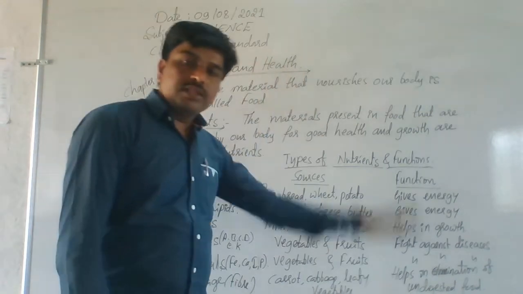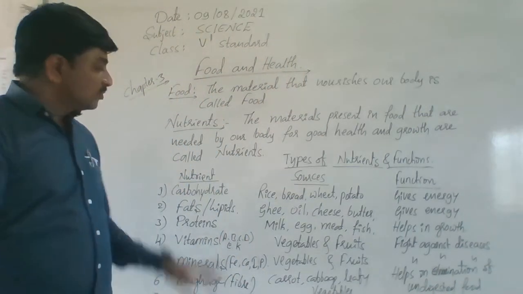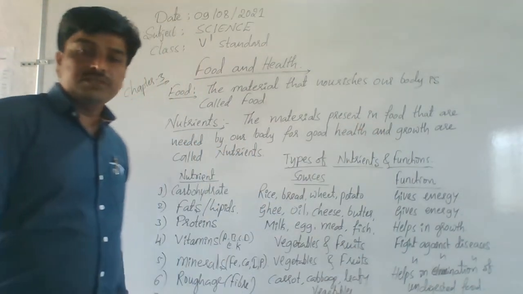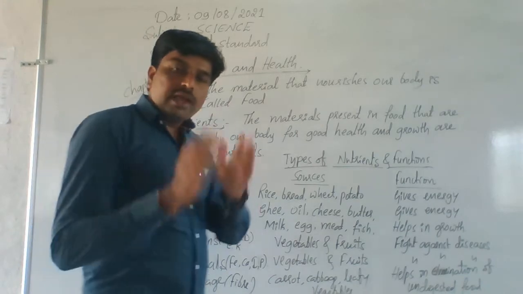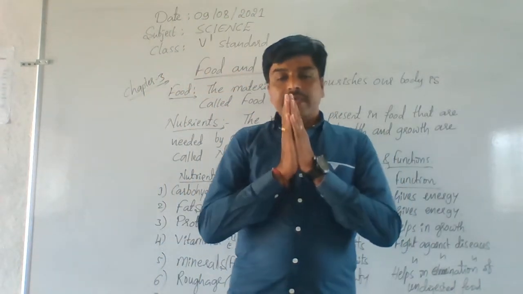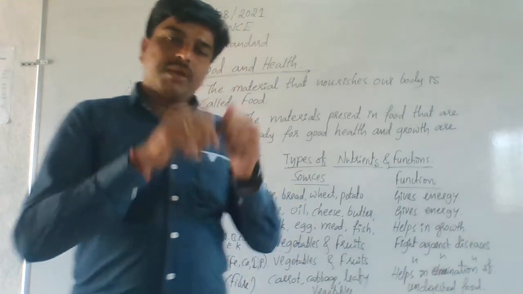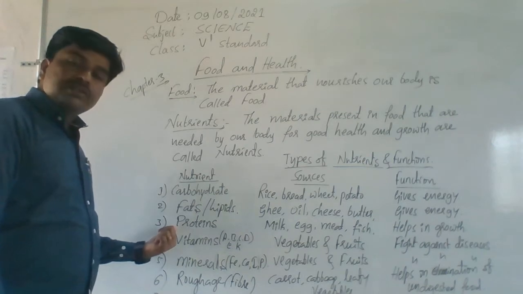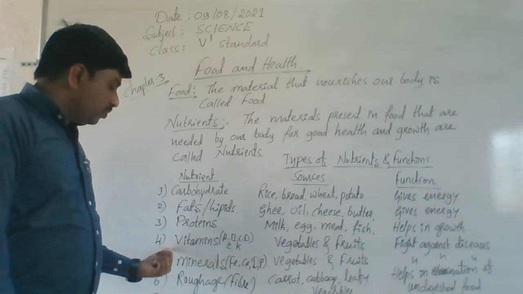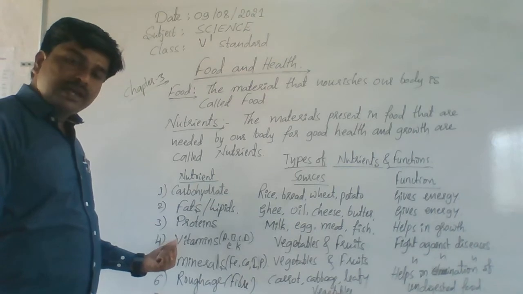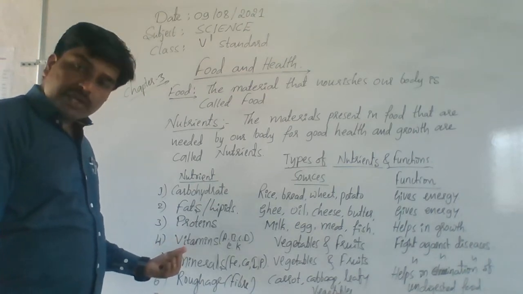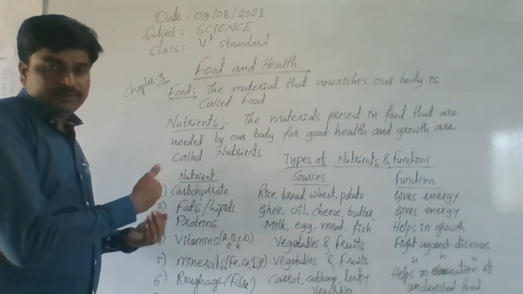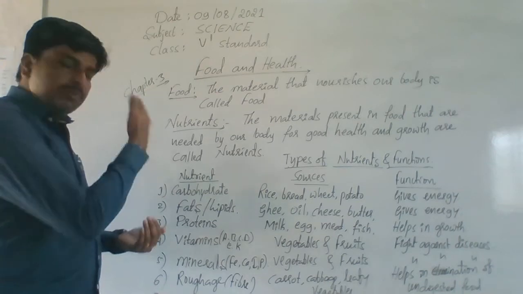Okay, so what did we learn in this class? What we mean by food, what nutrients are, and the main types of nutrients and their functions. Please take down these notes in your homework and read them again and again. Remember, carbohydrates and fats are called energy giving nutrients, proteins are called body building nutrients, vitamins and minerals are called protective nutrients because they fight against diseases. These are the general names of the nutrients of food. They must be present in our food.